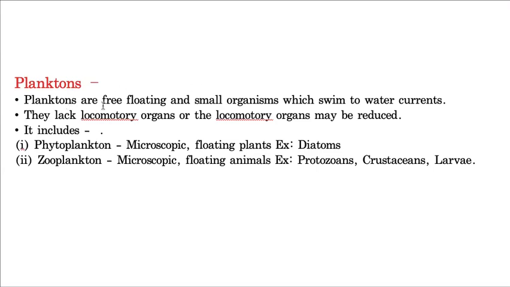So planktons are free floating and small organisms which exhibit movement according to the water current, that means the direction of the water. Then that is called planktons. Again here also there are two types. One is phytoplankton, that means the plant group of planktons, whereas zooplanktons, that means the animal group of planktons. For phytoplanktons, the best example is diatoms, whereas for zooplanktons, the best examples are protozoans, some crustaceans, and many larvae.